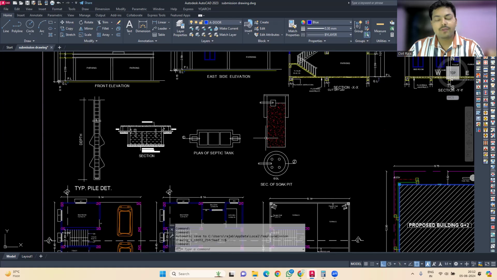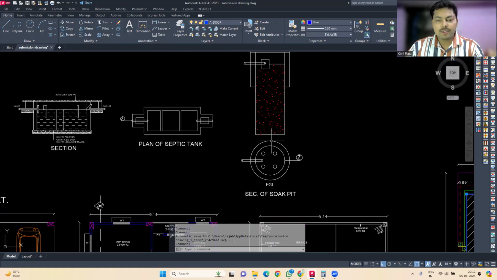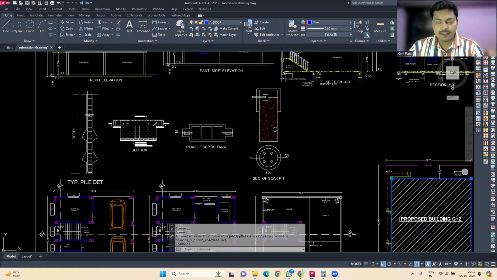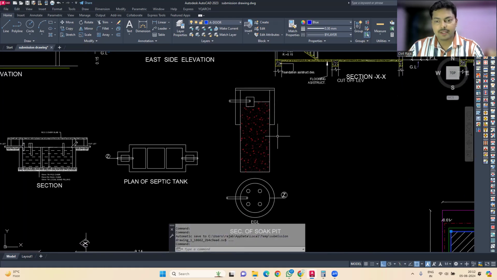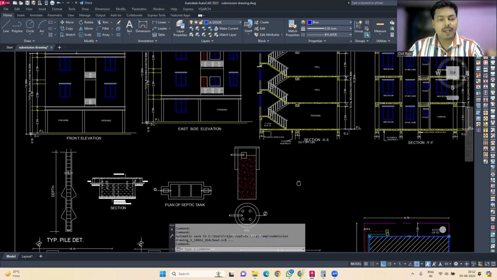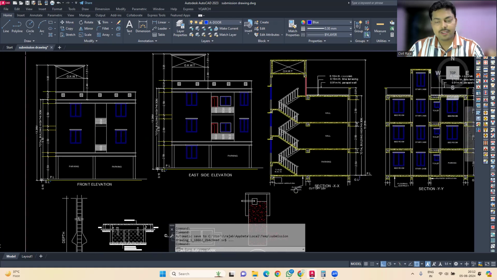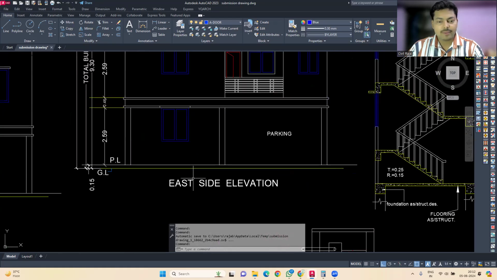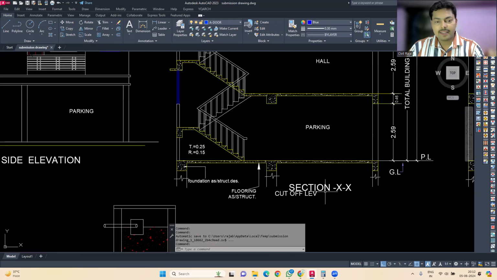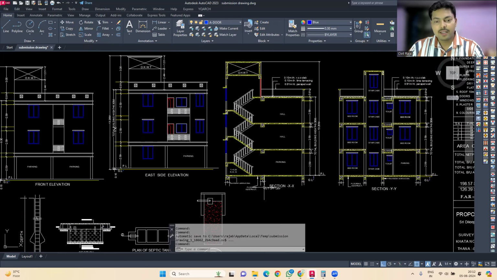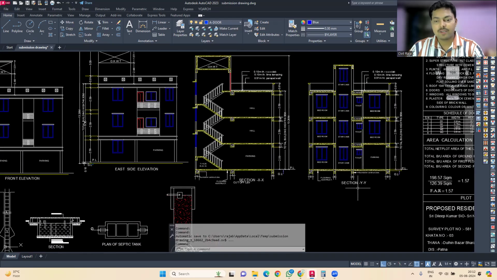Then if you are going for a soak pit, you also need to show the section and the plan of the soak pit. Then we have to show the front elevation and side elevations in our plan. You can see we have this east side elevation over here, and then we have cut some sections, like section XX and section YY.